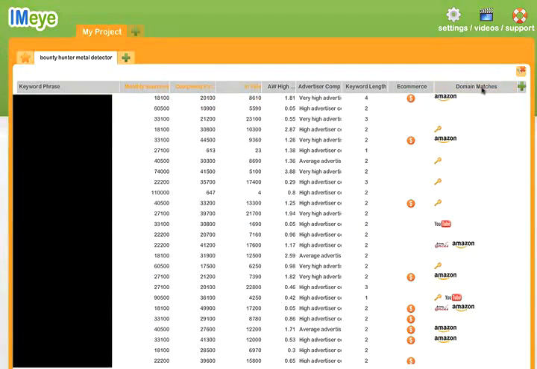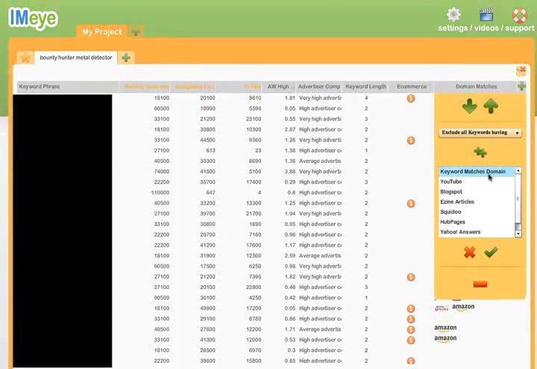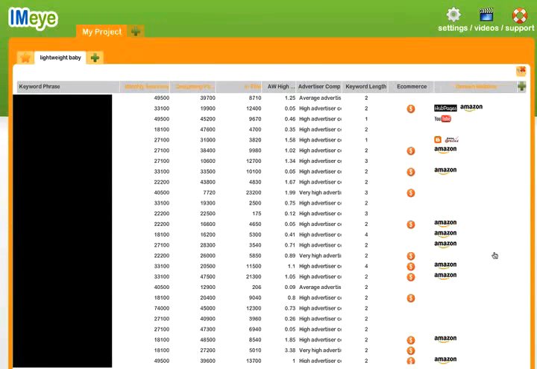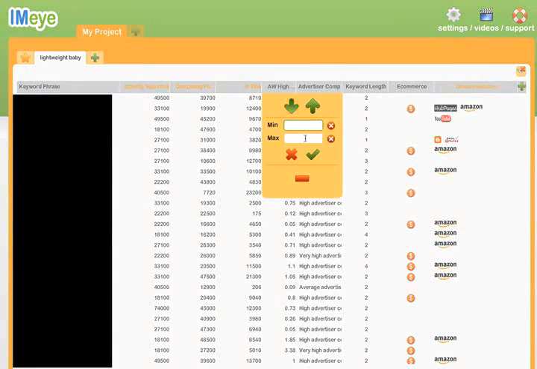I'm going to do one more thing. I'm going to go over to domain matches, and I'm going to say I want to exclude all keywords that have an exact domain match in the top 10 already. So I'm going to get rid of all those, okay? And I only want AdWords high bids, cost per clicks, that are going to give me a minimum of $5 per click. Because again, the higher the AdWords costs, the higher the AdSense income, right?